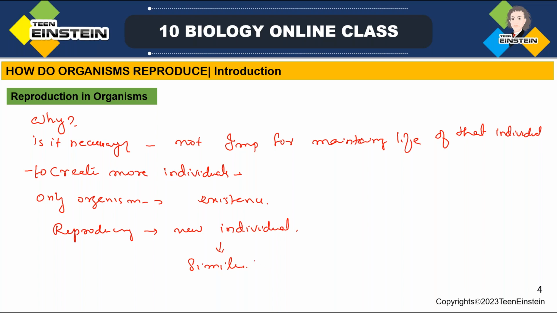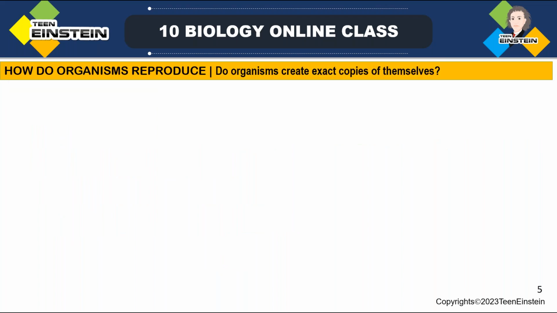Okay, so next question. So that is the importance. We said, is it necessary? What is the necessity? Why are organisms reproducing? This is the answer for that, for the existence. Okay, so next comes, do organisms create exact copies of themselves?